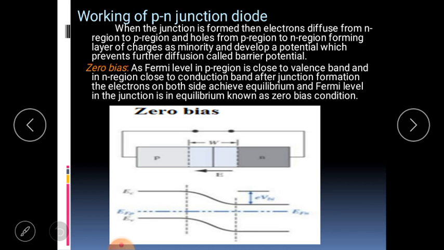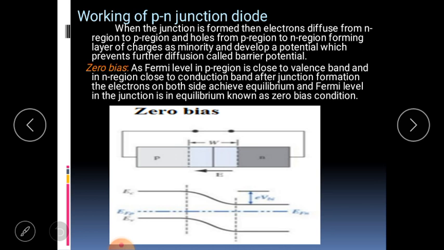During this situation, the Fermi level in the p region is close to the valence band and in the n region close to the conduction band. After junction formation, the electrons on both sides achieve equilibrium and the Fermi level in the junction is in equilibrium, known as zero bias.